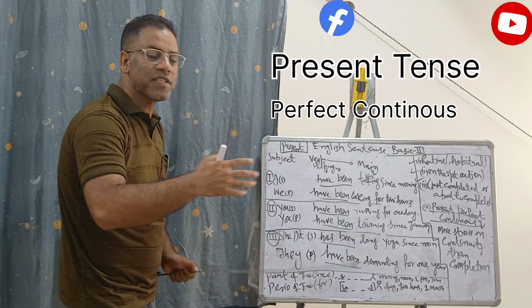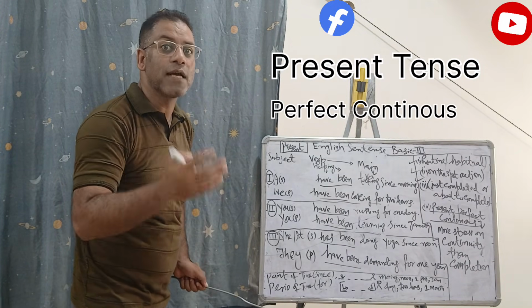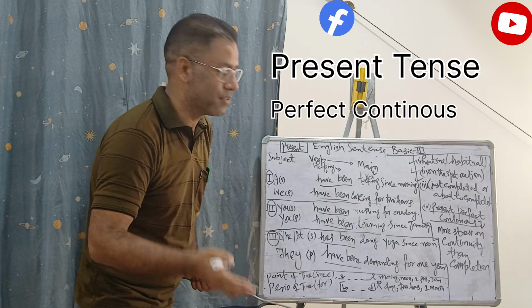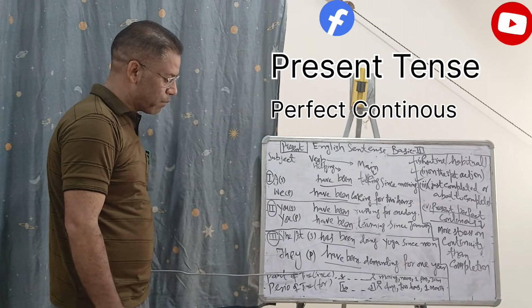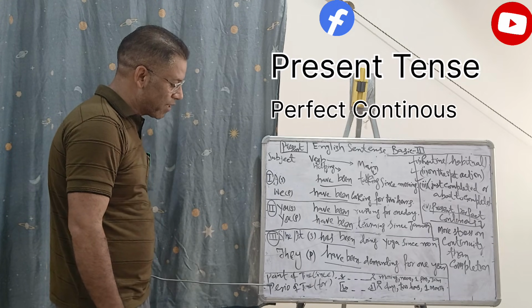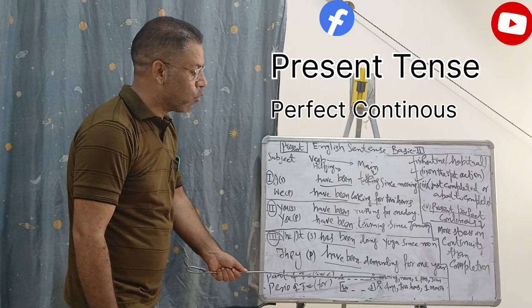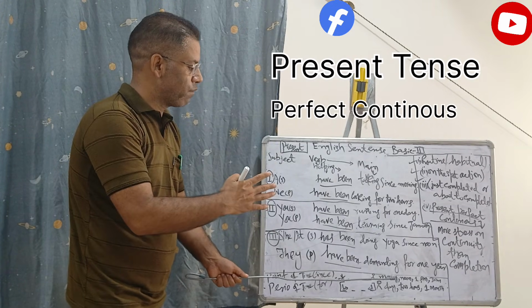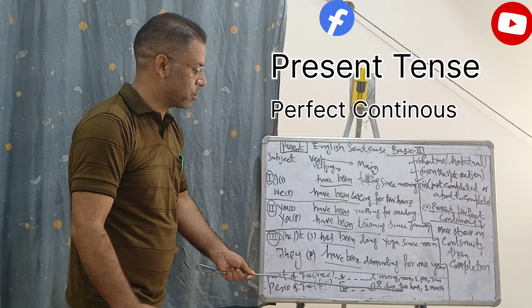After making the present perfect continuous, we need to talk about the timeline, time signifiers, time reference. For the time reference, I have already told you that we use point of time and period of time. For a point of time we use since, for a period of time we use for. For example, morning is a point of time. Day is a period of time, a chunk, a set.